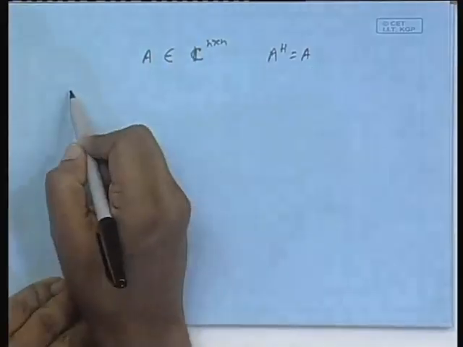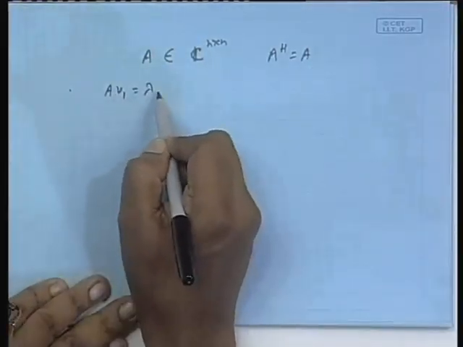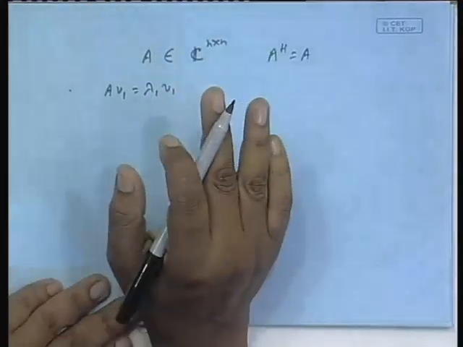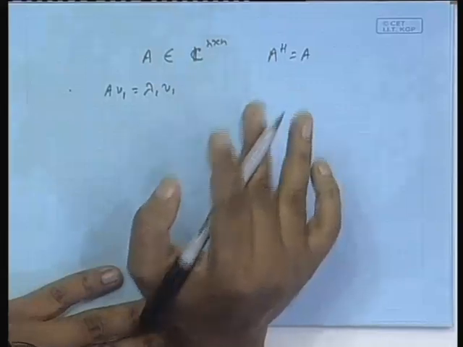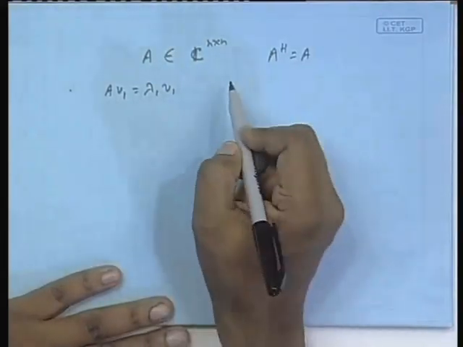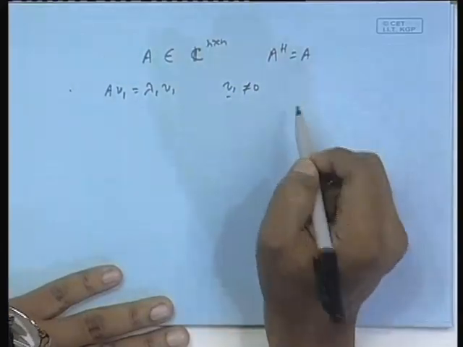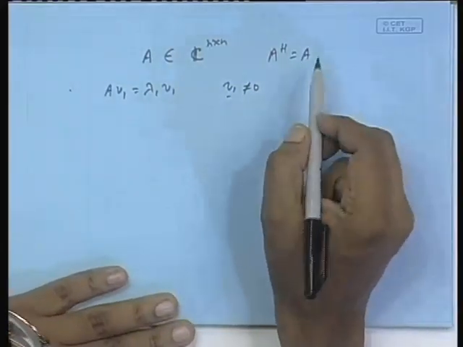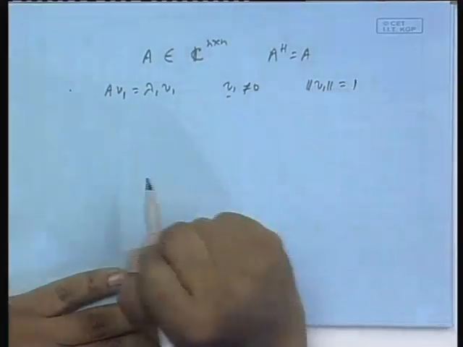So, A is an n cross n matrix over C, and A Hermitian equals A, that is, A is a Hermitian matrix. Now, form A V 1 equals lambda 1 V 1, that is, I try to find its eigenvalues and eigenvectors. I get at least one eigenvector, say call it V 1, with V 1 not equal to 0. And not only that, you normalize the eigenvector so that its norm is 1.